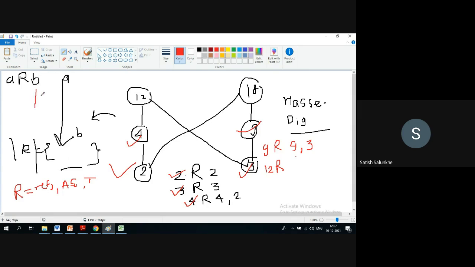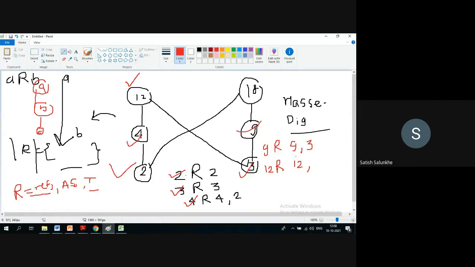When you have A is related to B and B is related to C, then A is also related to C. This is transitivity. So again, our question is on 12. 12 is related to whom with respect to reflexivity? Madam, reflexive means what? An element is related to itself. Yes, sorry, 12 is related to 12. Now go with transitivity as well as antisymmetric.